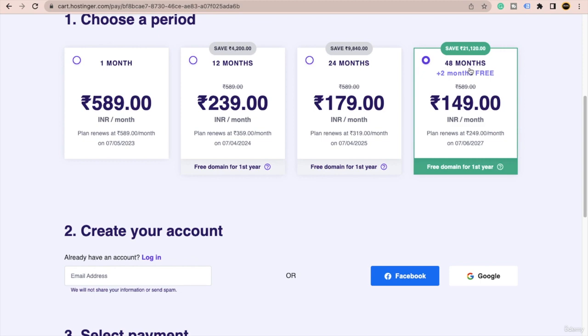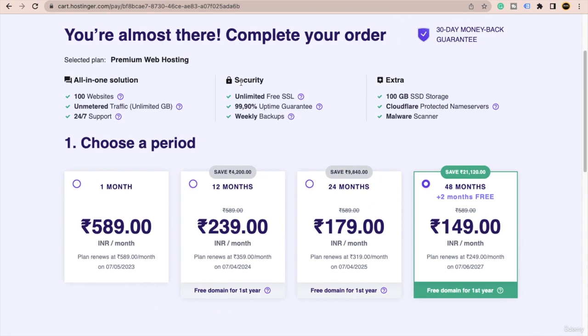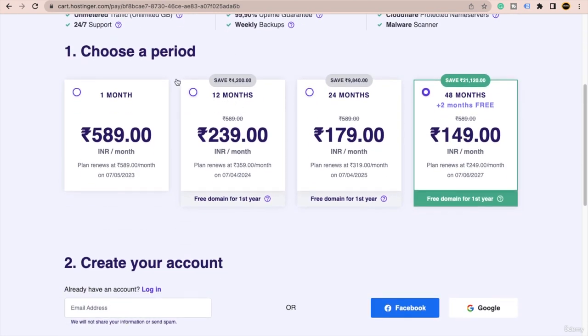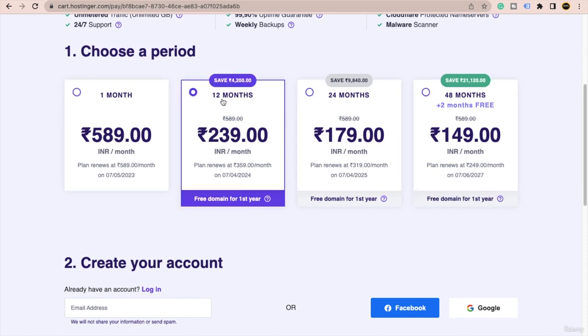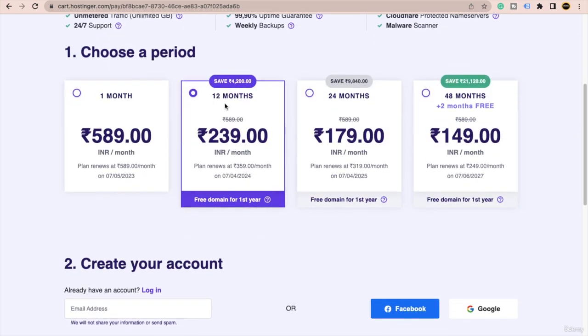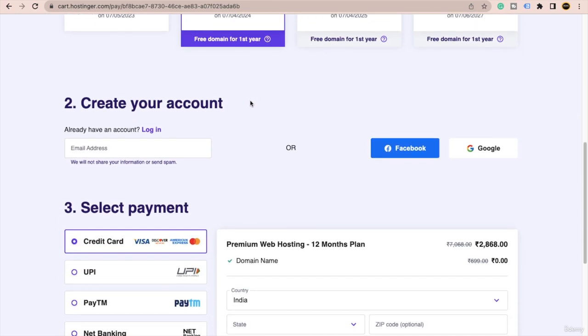Or if you don't have money, then at least, as I have told you, buy the second plan and choose the period, at least the second one, that is 12 months. If you are purchasing hosting from any company, at least take it for 12 months. But of course, if you want more benefits and you have money, you can upgrade to the maximum one. For example, in my case, I will choose the 12 months.